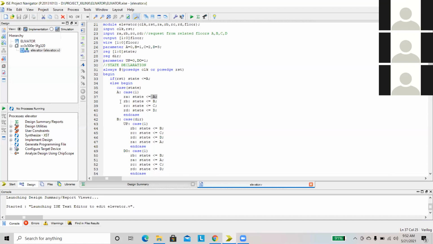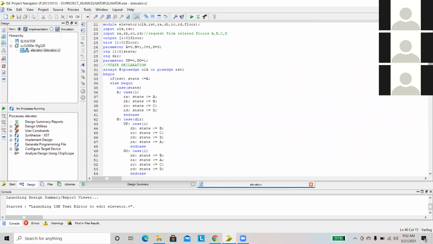Then if the request is coming from B, we have to move to the second state B. That is the first floor. If the request is coming from C, then the next state will be C. That is the second floor. If the request is coming from D, then the next state will be D. Here the state represents the position of the next floor when we apply some request.